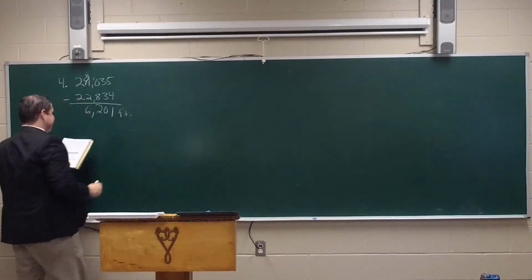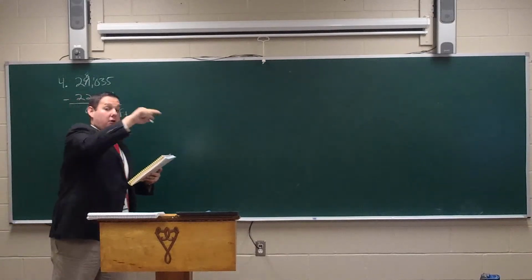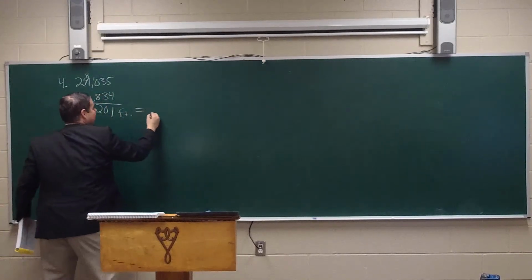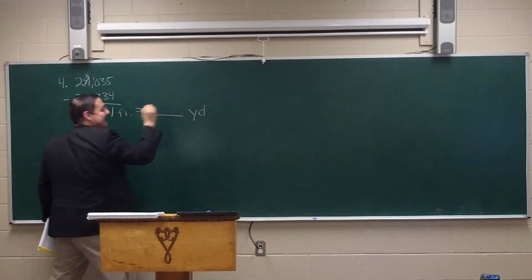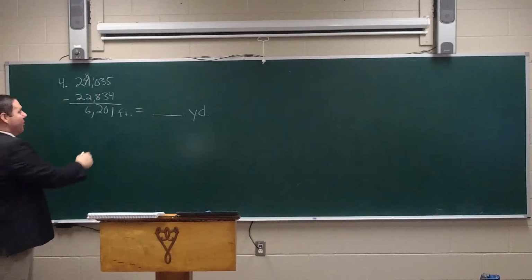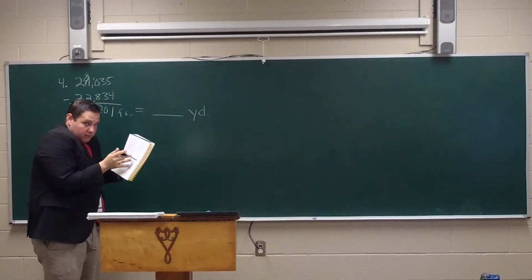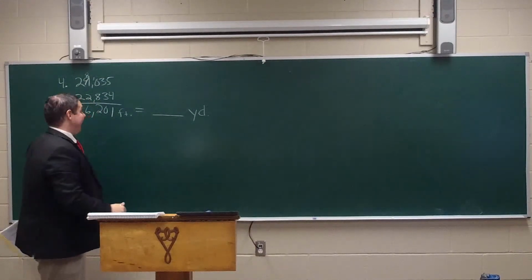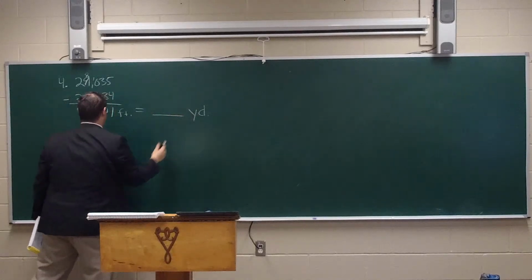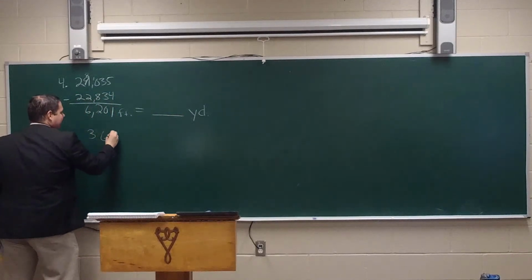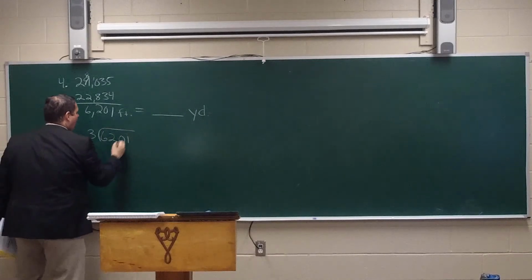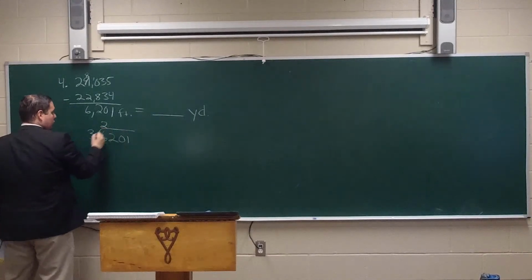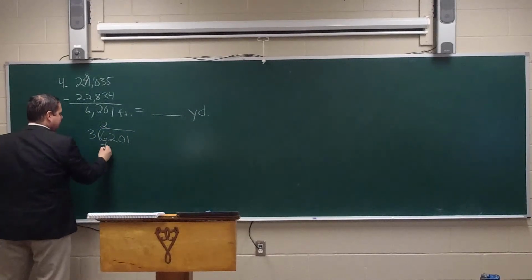Now, it says how many more yards. So now we need to take this and find out how many yards it is. Well, I'm going from feet, which is smaller, to yards, which is larger, so I divide. That's right. And I'm going to divide by 3 feet in 1 yard. So I'm going to put 3 into 6,201. 3 goes into 6 twice. 6 minus 6 is 0.